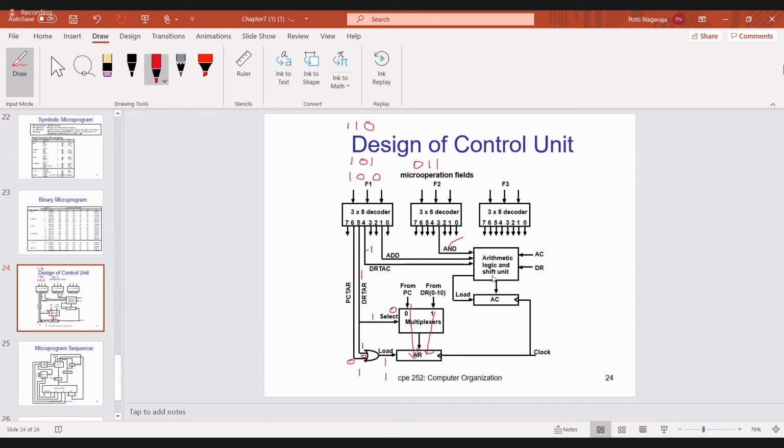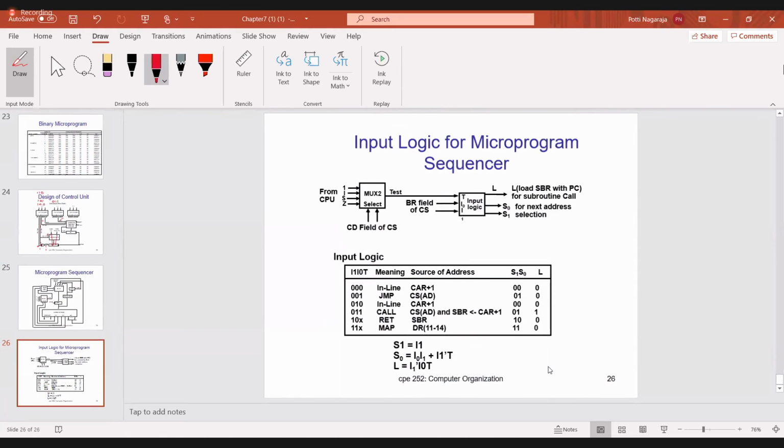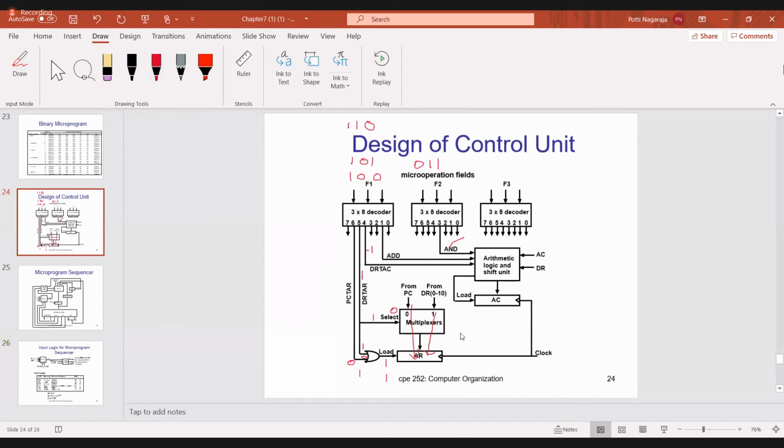In the next clock pulse transition, we store that final value in the accumulator, and it requires a clock signal also because the accumulator is a register. Accumulator and AR are registers, so they require clock signals. Is it okay?